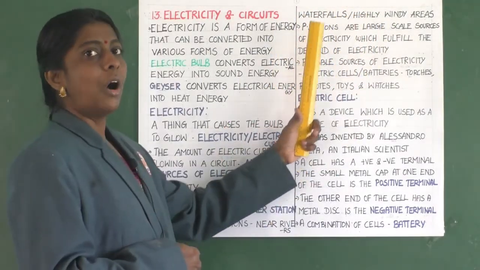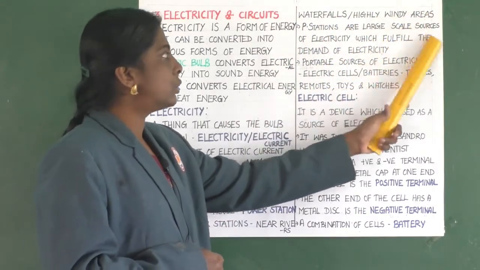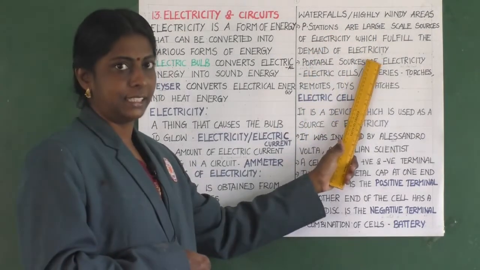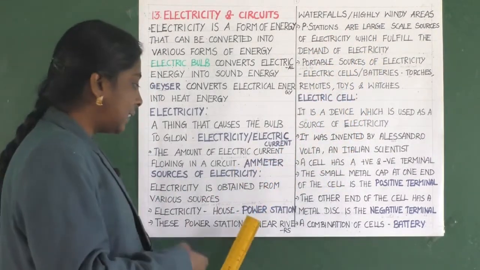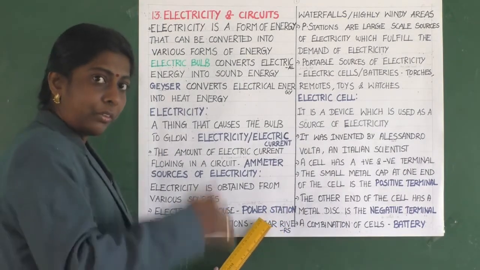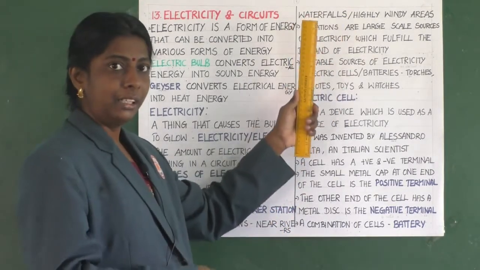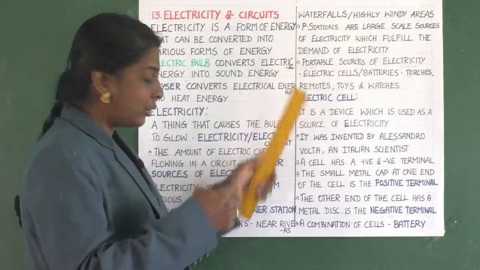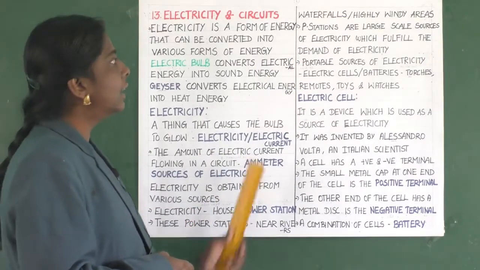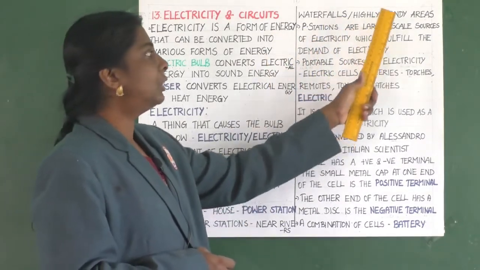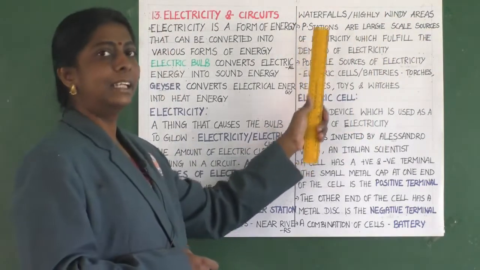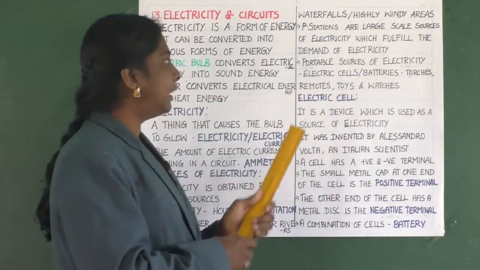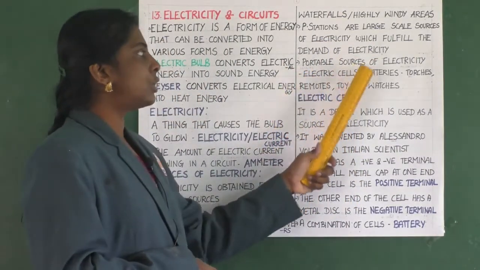Power stations are large scale sources of electricity which fulfill the demand of electricity. They are getting the electricity from running water or through wind by windmills and all. Clear? So, they are taking it through the power stations. Clear, children? Yes.